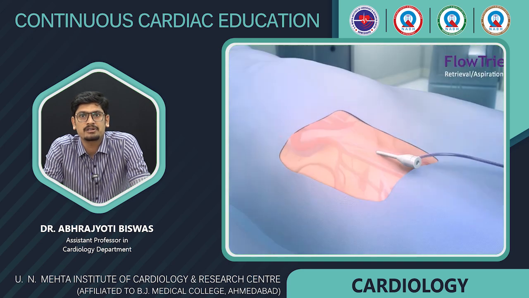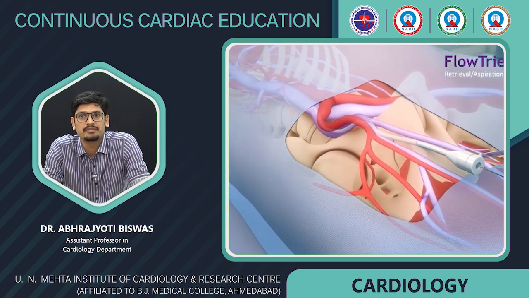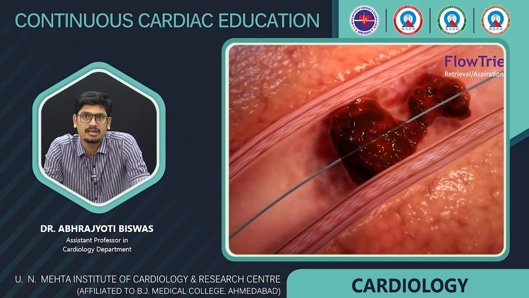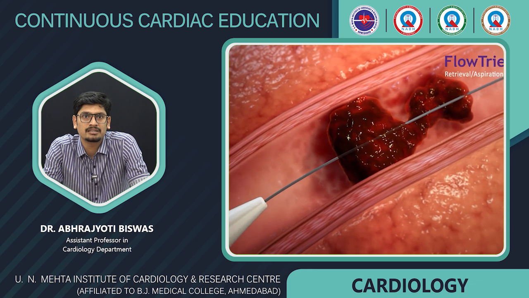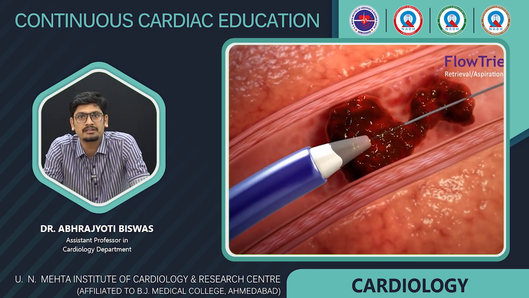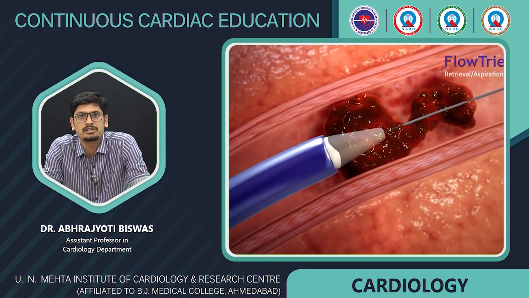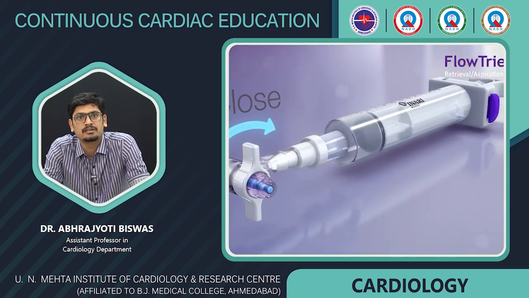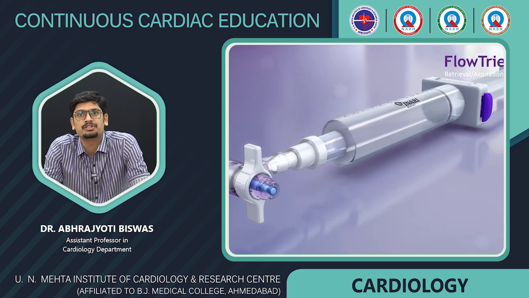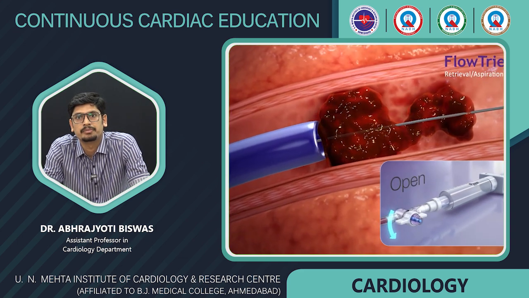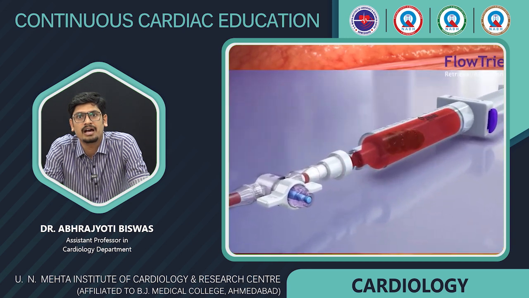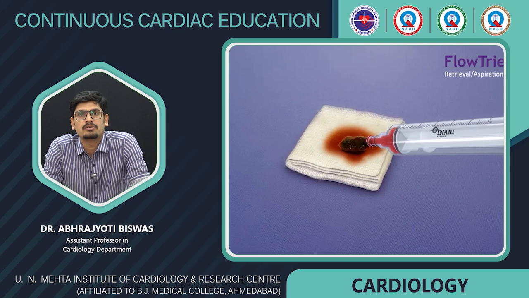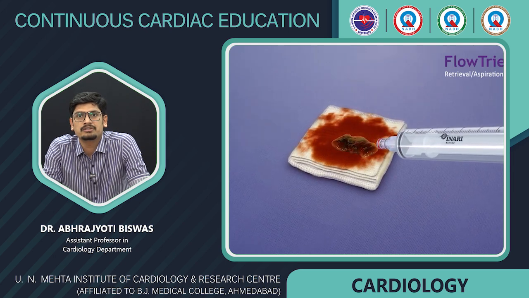Now once an ultrasound guided access has been taken, we see that the catheter is advanced into the pulmonary artery. The guide wire is placed across the thrombus, and this is the Trevor 20 catheter which is placed just proximal to our thrombus. Now a negative suction has been created, and we open the check valve, and once the valve is opened, the clot is sucked into it. So initially we do an aspiration.